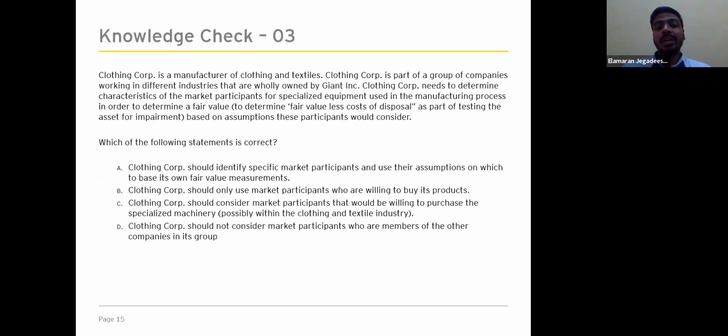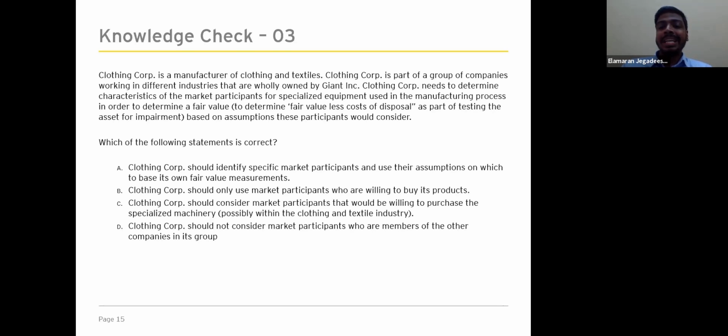Right. So we'll quickly do a knowledge check to understand the principles correctly. Clothing Corp is a manufacturer of clothing and textiles. Clothing Corp is part of a group of companies working in different industries that are wholly owned by Giant Incorporation.